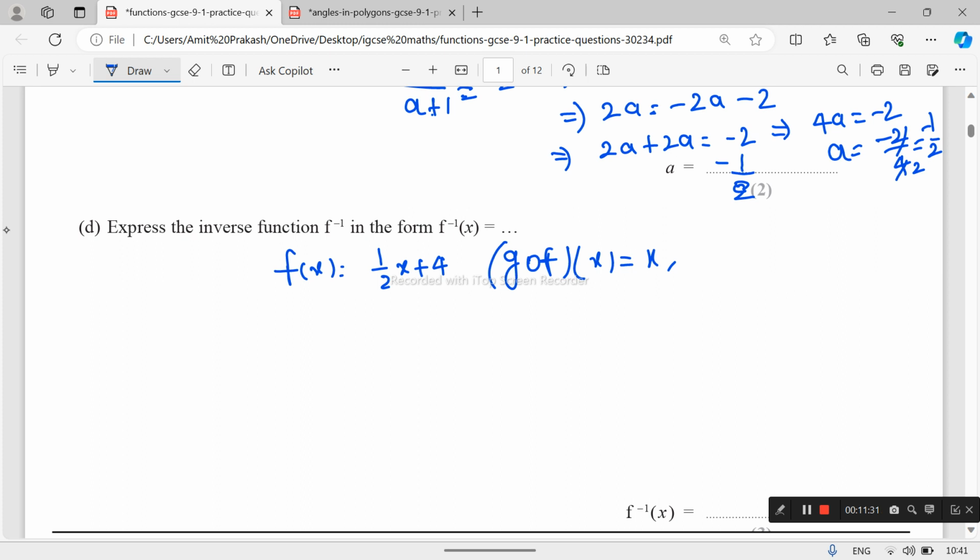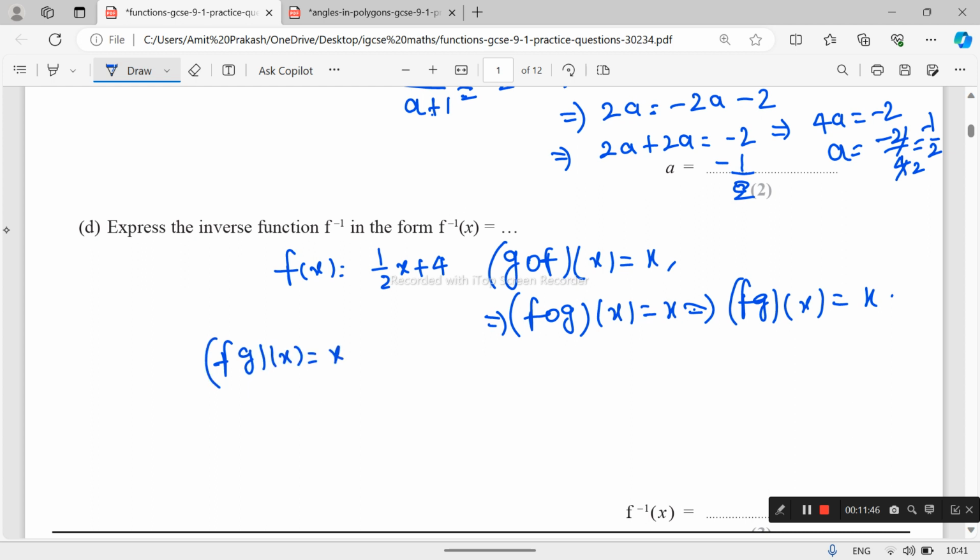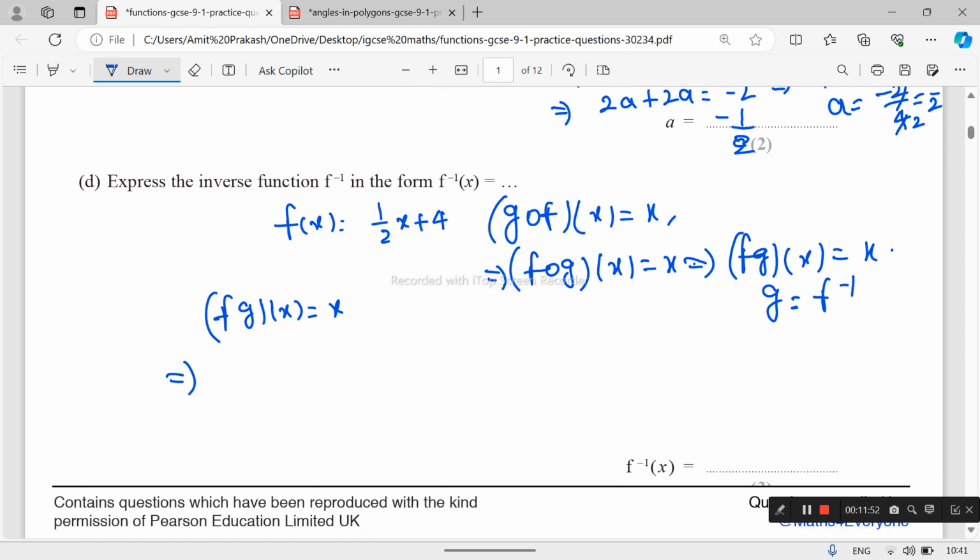So f of g of x equals x, and g equals f inverse. So this becomes, we replace x with g in f, half g plus 4 equals x, and g x upon 2 equals x minus 4.